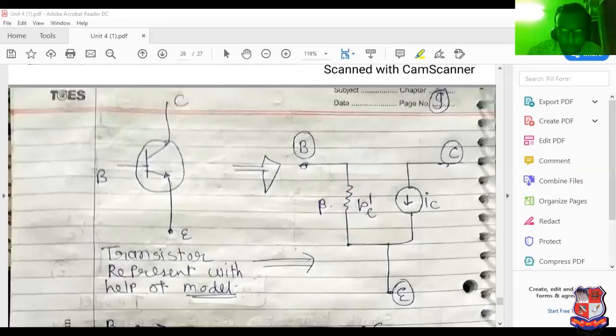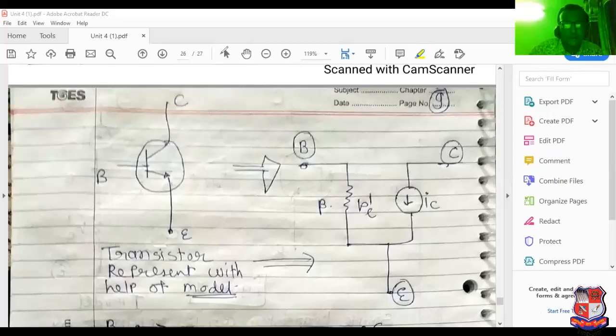Now with the help of the pi model, again, what is the use of a transistor model? It is used to determine voltage gain, current gain, input resistance, and output resistance. Now with this model, we have to determine the voltage gain and current gain using the common emitter amplifier.